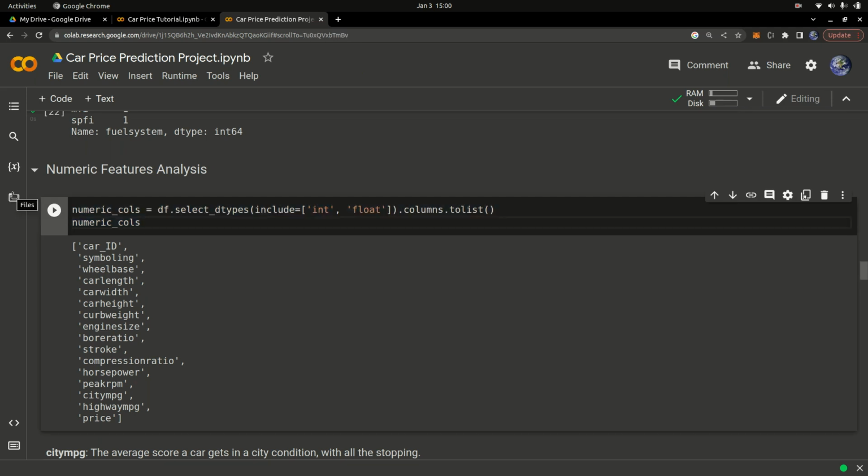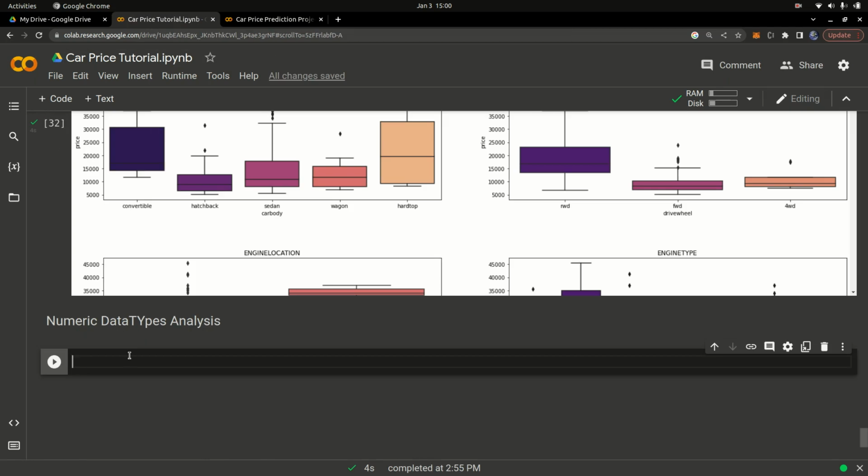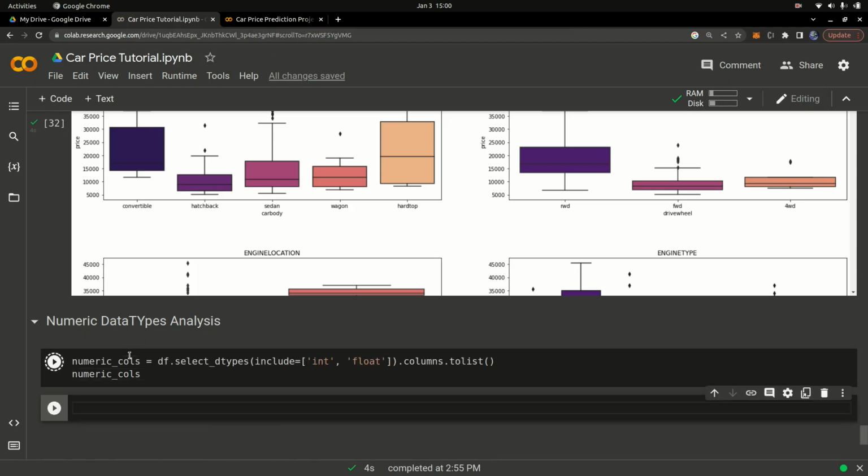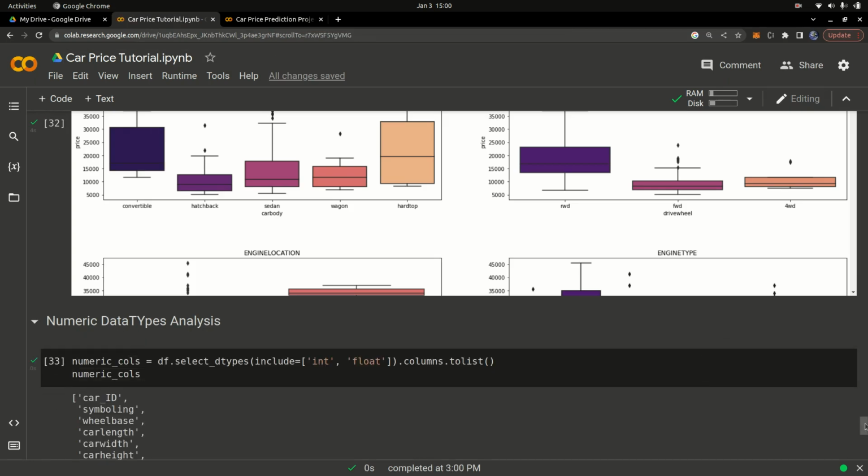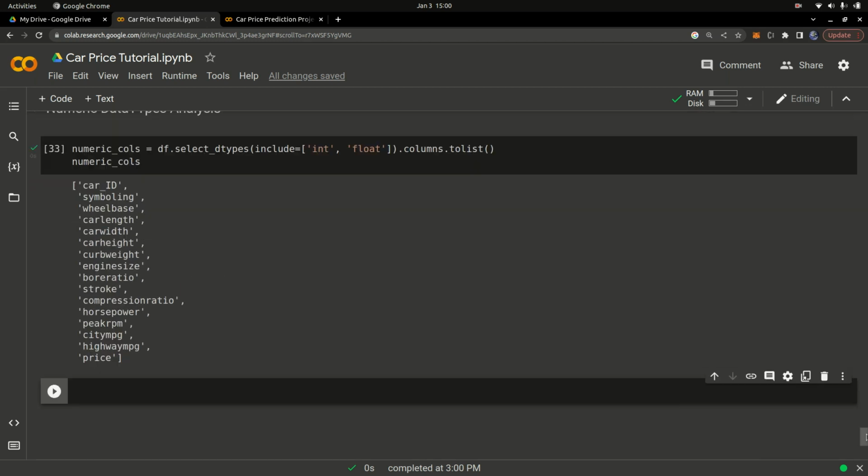So select all of that, copy that, and simply paste it in here, and that's going to return to us the numeric columns. So if I run it, I should get back all the numeric columns: the peak RPM, the highway MPG, the price of the car, the ID of the car, the symboling, the wheelbase, the length of the car, the width of the car, the height of the car, the curb weight, all of that is numeric value. So those are the numeric values we have.